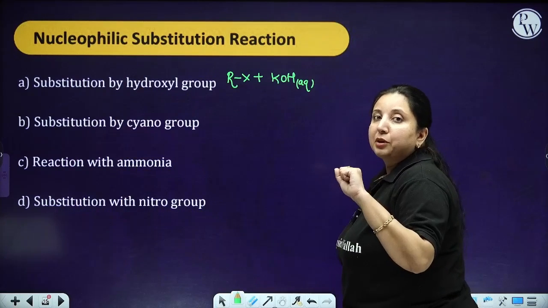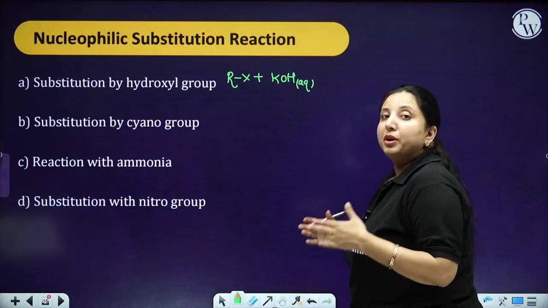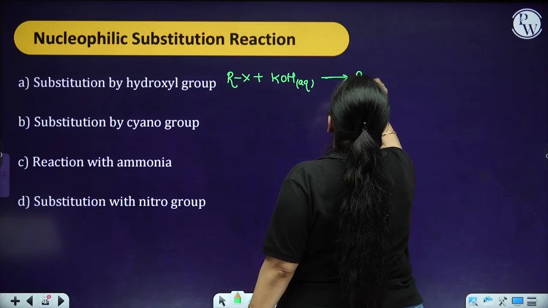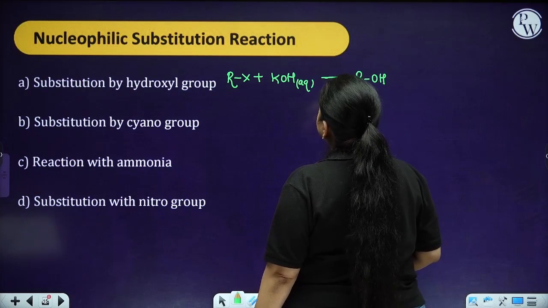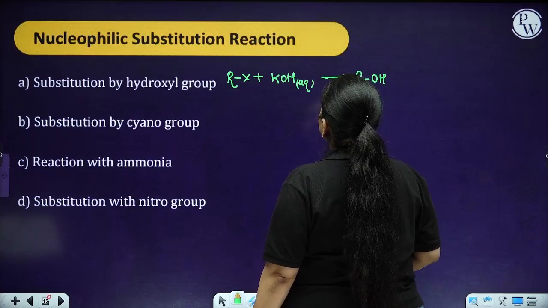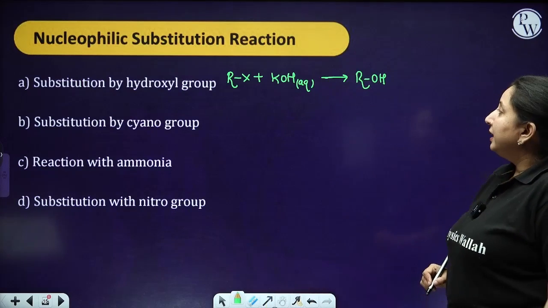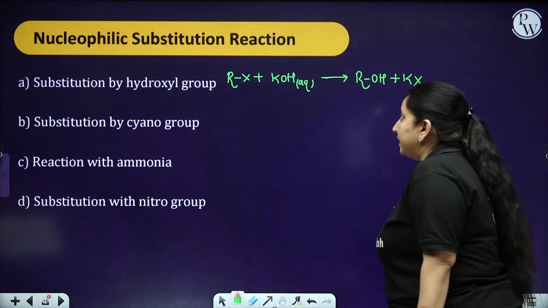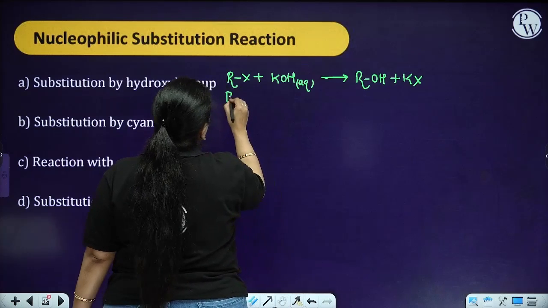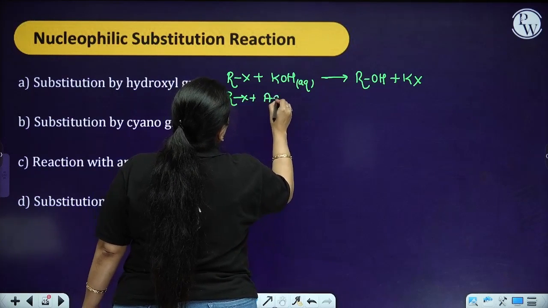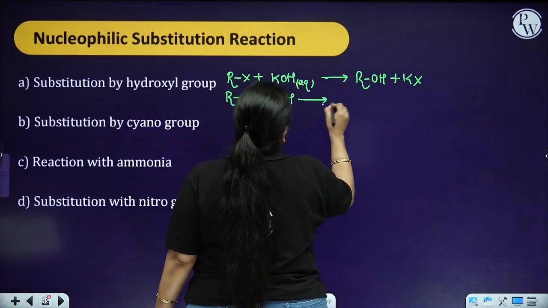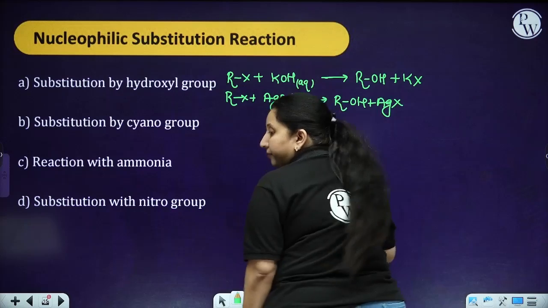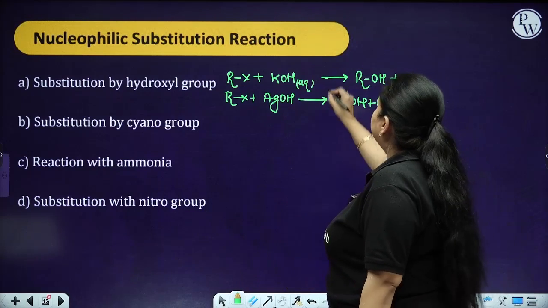So when you are going to take aqueous KOH, over here your KOH is going to act as only the strong nucleophile. So you are going to have the alcohol over here in this particular case, and the halide. Okay, this is how you are going to have the substitution reaction.